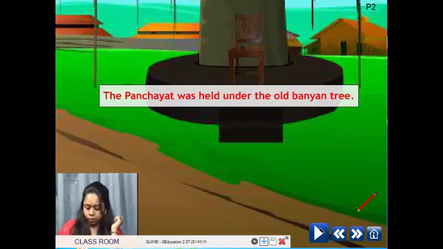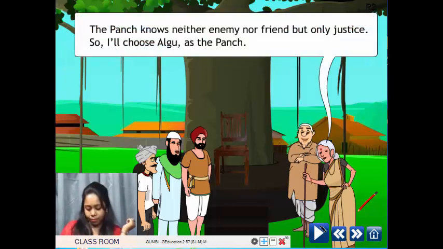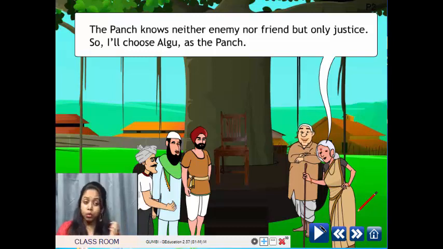So the panchayat was held under the old banyan tree. The voice of the panchayat is the voice of God. Aunt, you can nominate the head punch. I'll abide by it. The punch knows neither enemy nor friend, but only justice.